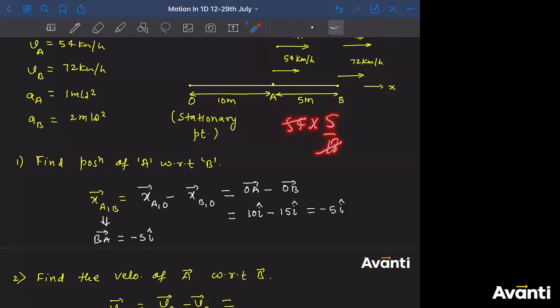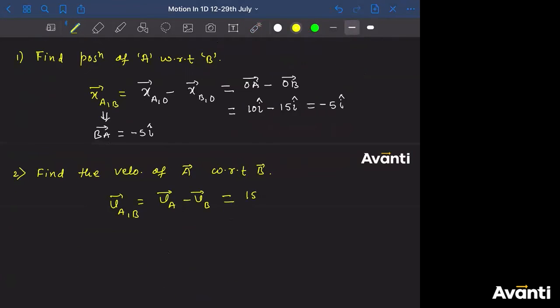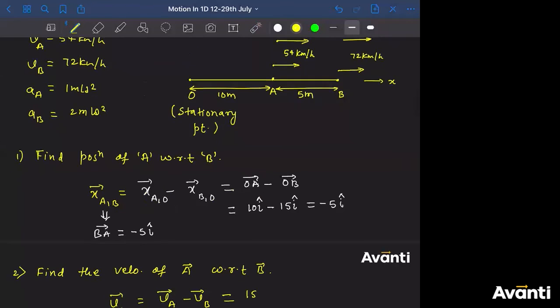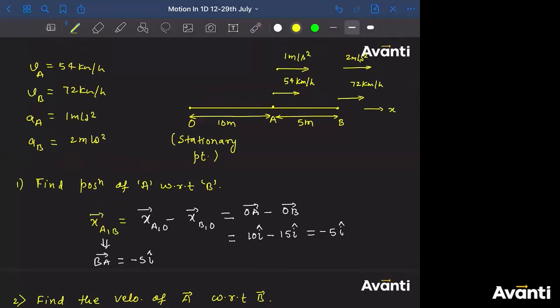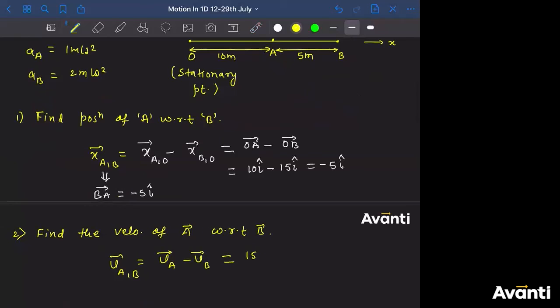18 threes of 54, so 3 into 5 is 15. What will you write? 15. What is the direction, guys? What is the direction for velocity of A? Towards the positive x-axis. So I'll say i cap. So 15 i cap minus.